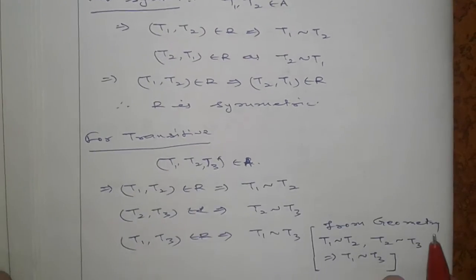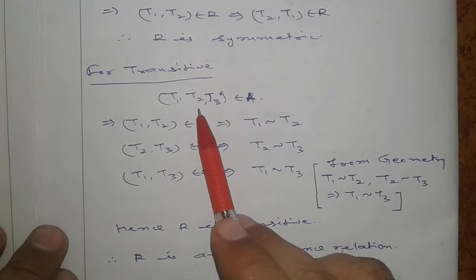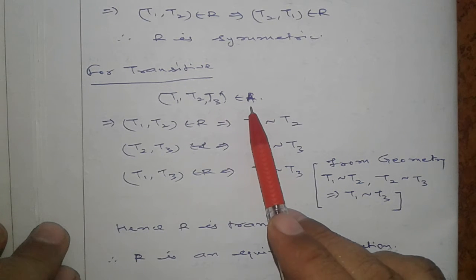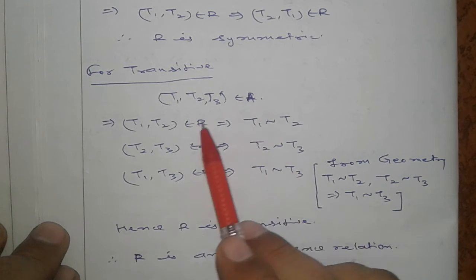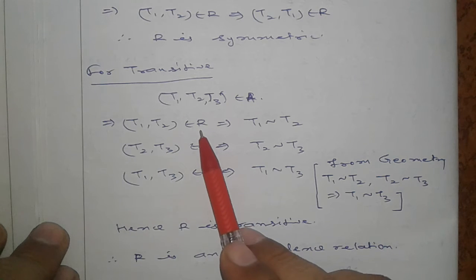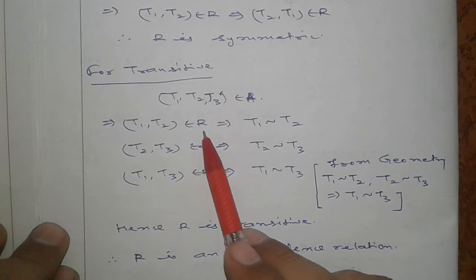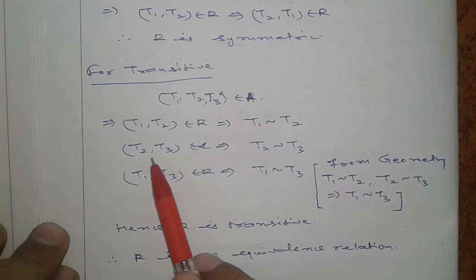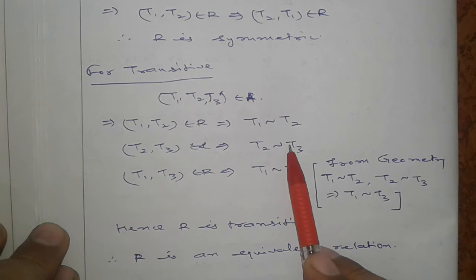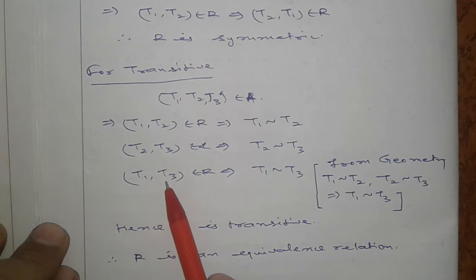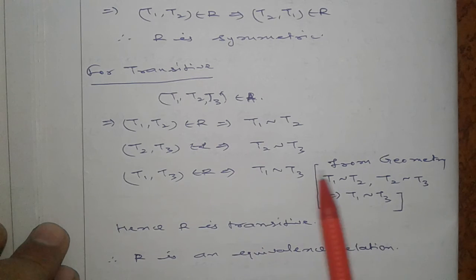For transitive, suppose T1, T2, T3 belong to A. (T1, T2) belongs to R means T1 is similar to T2, and suppose T2 is similar to T3. Then we have to show that T1 is similar to T3.